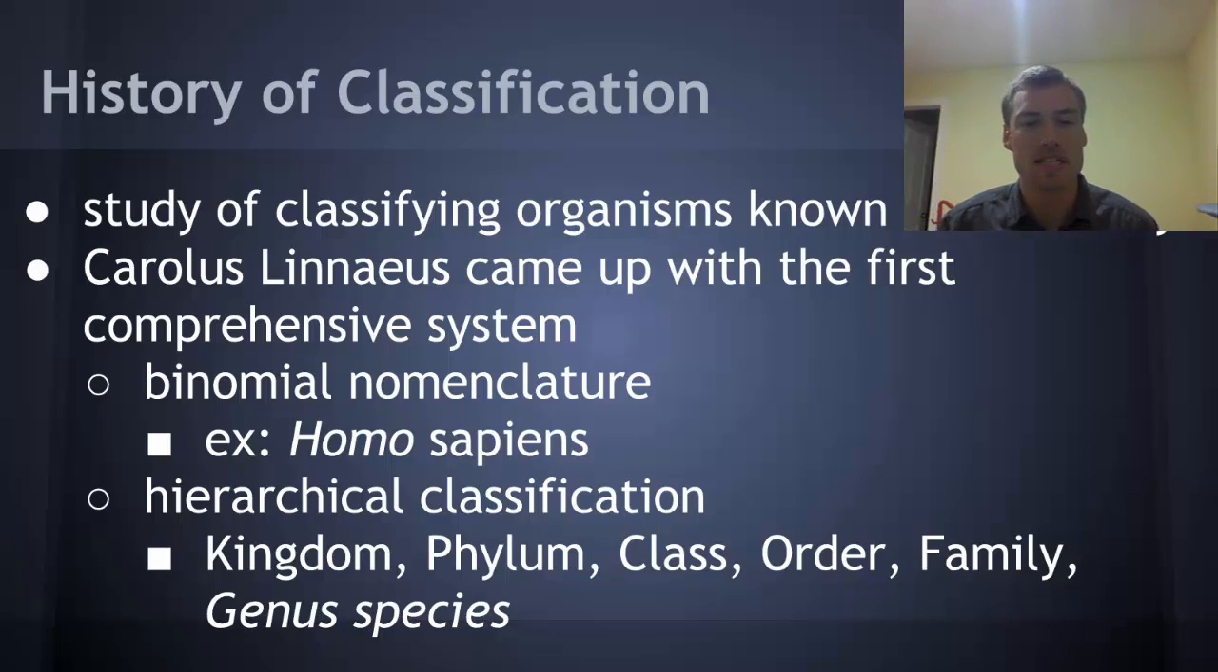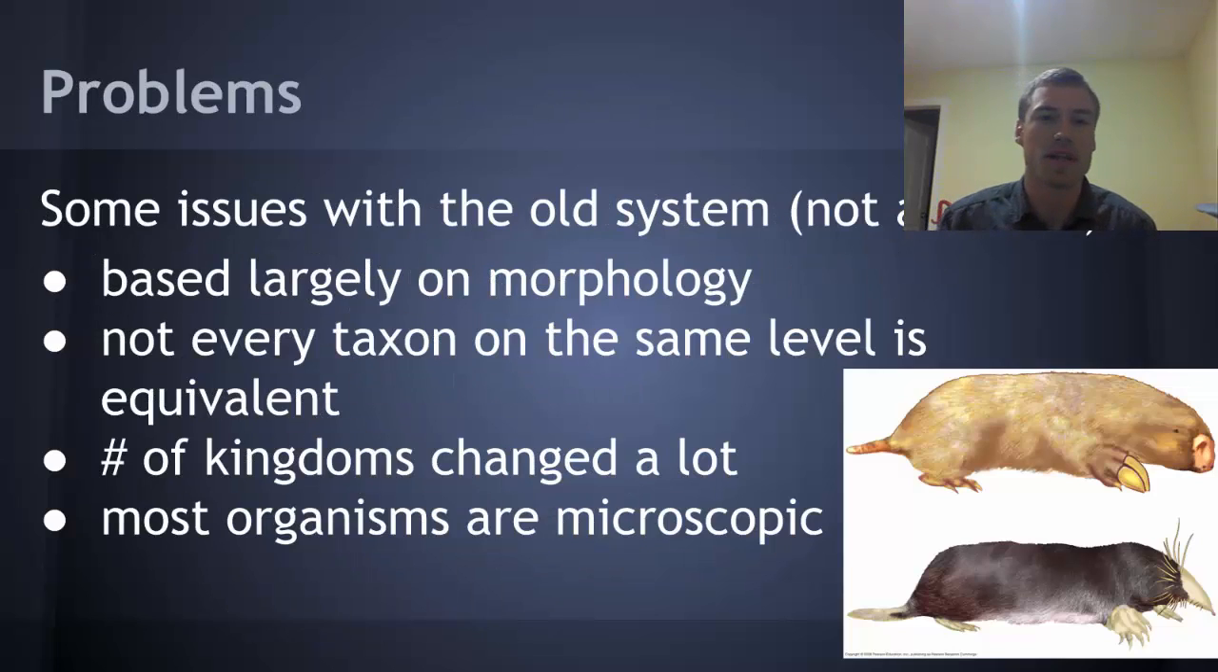He also came up with the idea for a hierarchical classification with kingdom, phylum, class, order, family, then genus, and species. Now, when he first started off, he only had two kingdoms. He had animals and vegetables. Those were his two kingdoms, and then everything else fell into that. And we have since built upon these systems and improved them. We'll talk about that today.